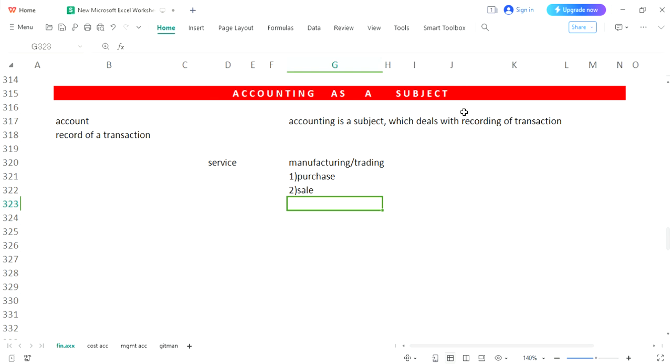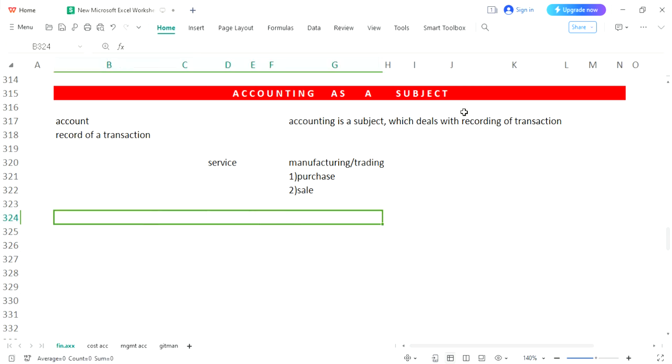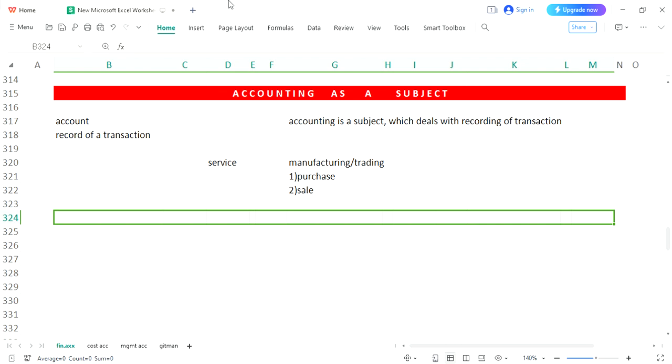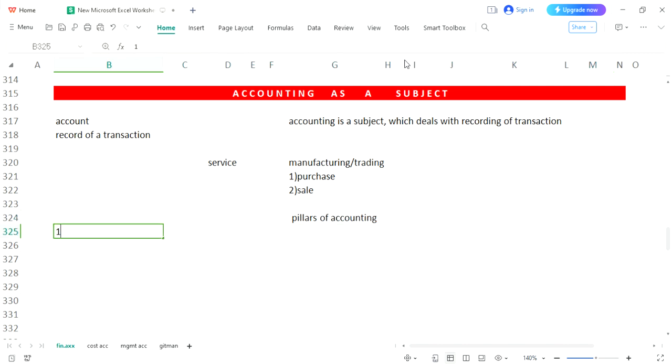A manufacturer will purchase and sell. For this purpose, you have an idea about purchase and sales. In this process, we will be dealing with four major aspects of accounting. These are called pillars of accounting. In a manufacturing concern or in a service business, this phenomenon would be considered the same. We are now discussing the pillars of accounting. Very first thing which you will understand is called assets.